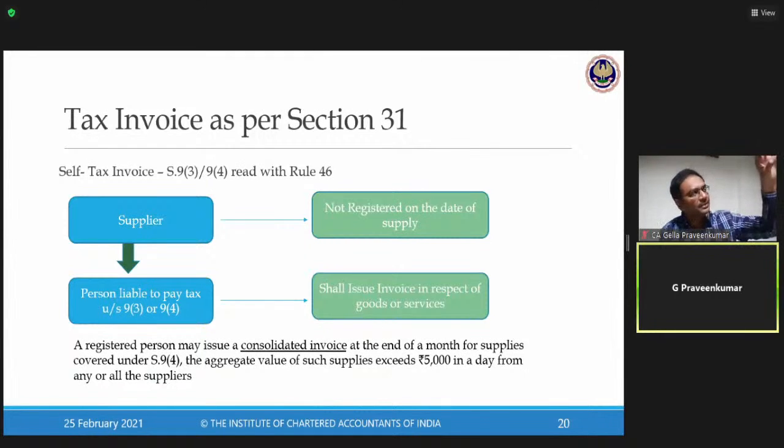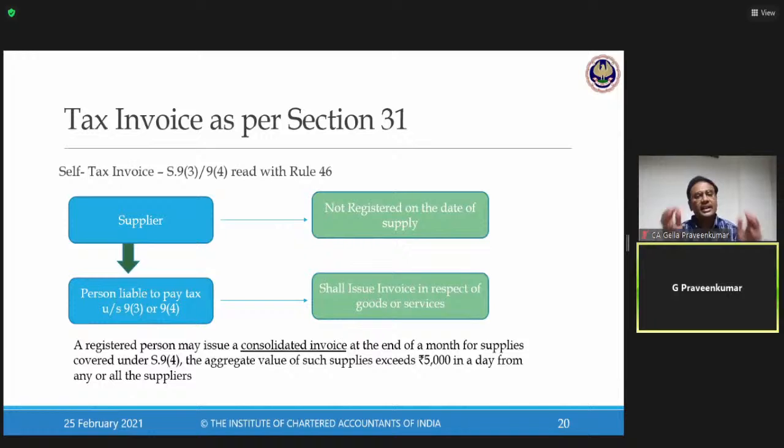I would mention the name of the supplier, unregistered or registered supplier, the recipient, I am the person, description of goods or services, HSN, rate of tax, all these details, and I, as a recipient, will pay tax to the government.